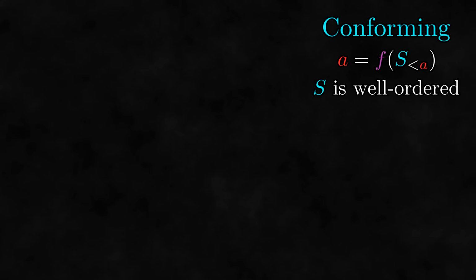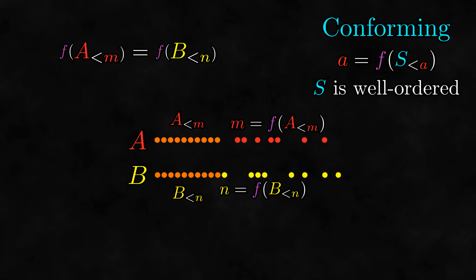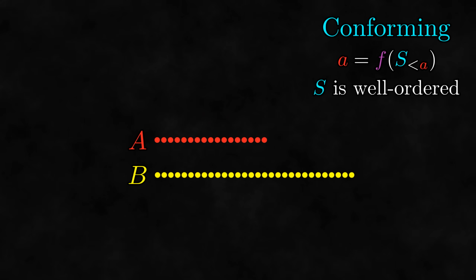So does every conforming set start with the same elements? Well, consider two conforming sets A and B. If they don't start with the same elements, because they're well ordered, there must be some least element in each one where they're unequal, so that they are equal everywhere before these points. But we know that these two points are equal to f of everything before them, and because everything before these points is equal, the two points must be equal as well. This contradicts them being the least elements that are unequal, meaning that our original assumption that two conforming sets don't start with the same elements was wrong. In fact, given any two unequal conforming sets, one must be a strict extension of the other.